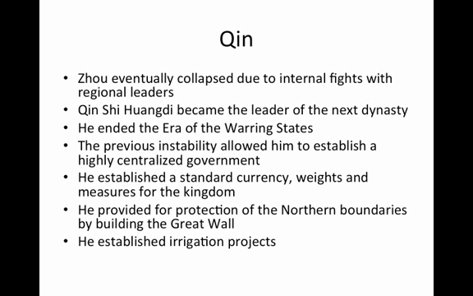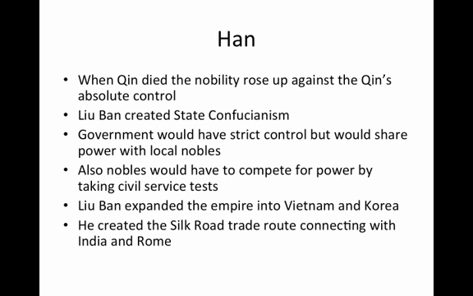He established a standard currency, weights, and measures for the kingdom. He also provided for the protection of the northern boundaries by building the Great Wall. He also established major irrigation projects. When Qin died, the nobility rose up against the empire and took over because of Qin's absolute control.